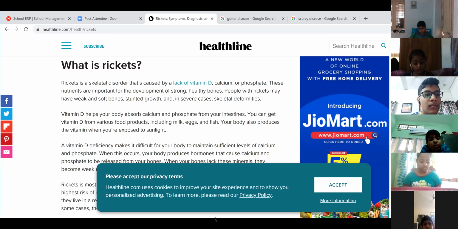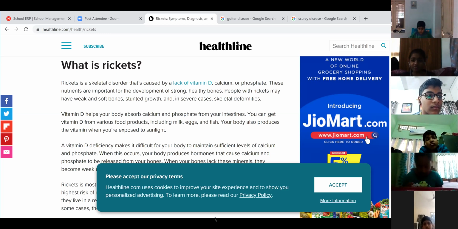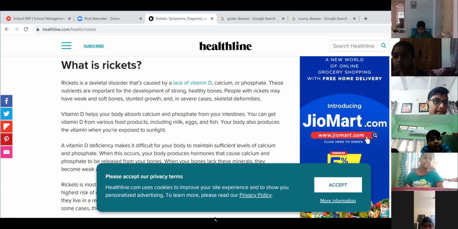Then your bones will become weak. When your bones lack these minerals, what happens? You can't be able to walk properly. They'll bend easily. They'll be broken easily, isn't it?